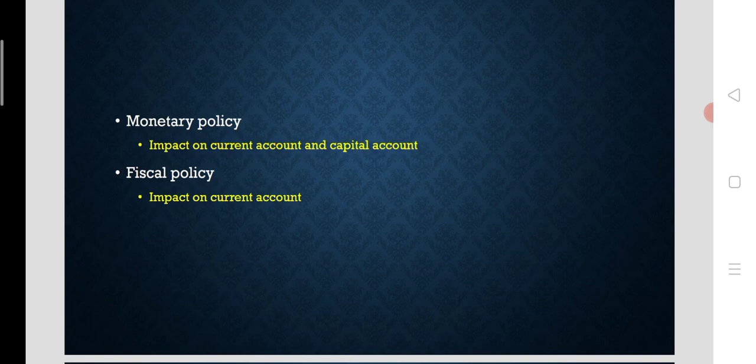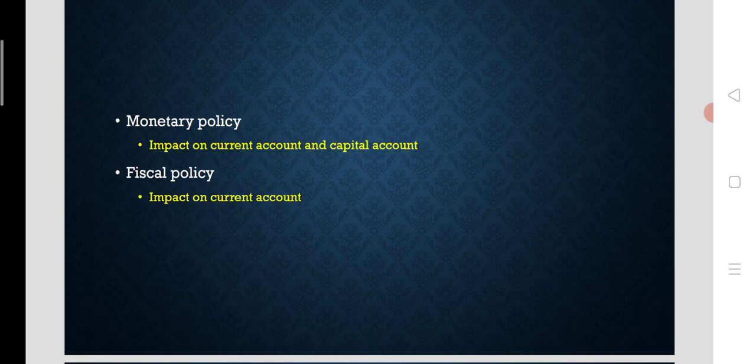So what impact could fiscal policy make on internal balance? Fiscal policy, especially related to government expenditure, means an increase or decrease in government expenditure. If the fiscal policy is contractionary, government expenditure will be cut down. When government expenditure is cut down, the income of the economy will contract, and demand will contract. So that means inflation will be controlled when government expenditure is reduced.